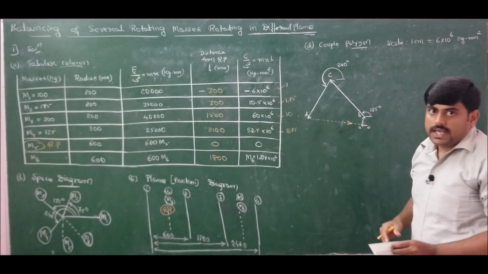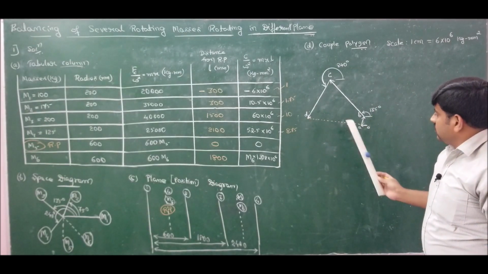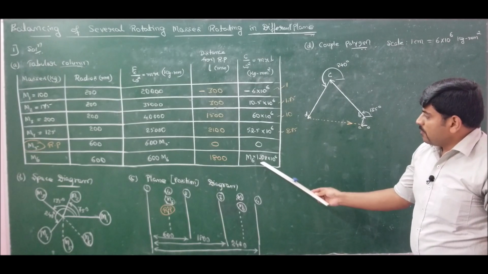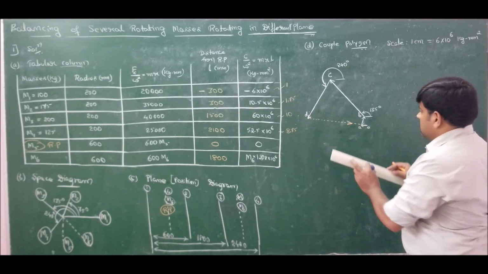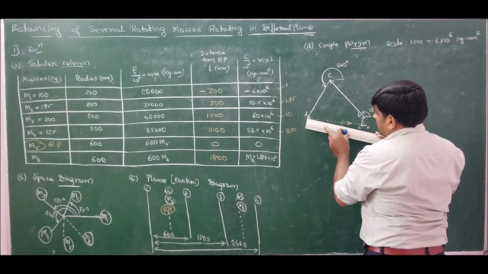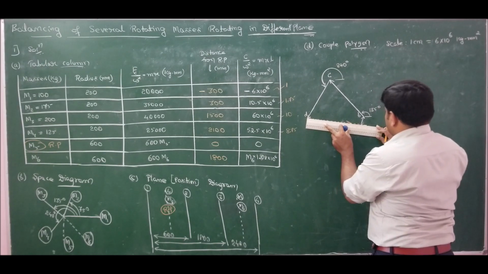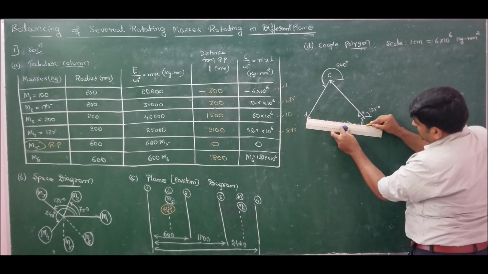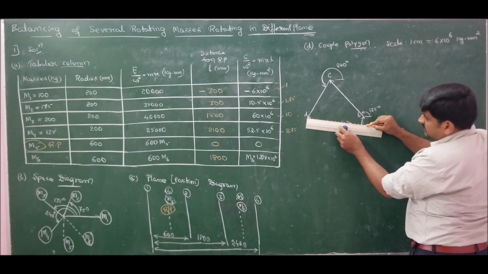D to O is the answer, that is D to O must be equal to m6 into 1.08 into 10 to the power of 6. If I measure D to O, you can see D to O is measuring 12 centimeters.